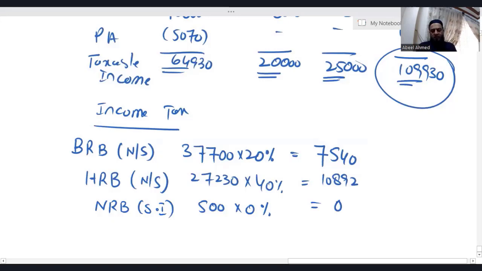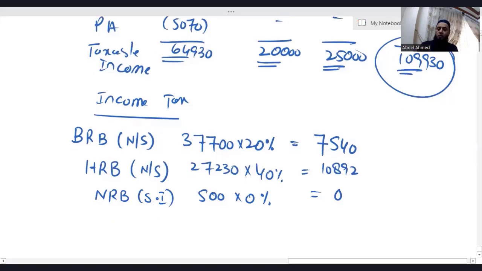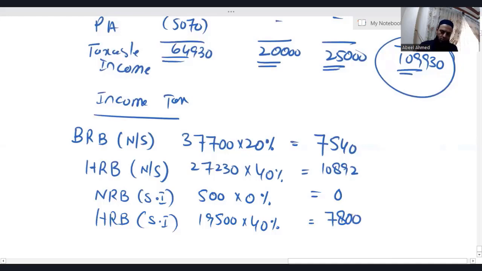Out of that, 500 we have taken in nil rate band, so the remaining amount is 19,500, which obviously falls in the higher rate band because the basic rate band is already fully utilized. Applicable tax rate is 40%.